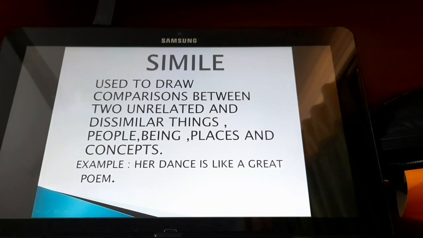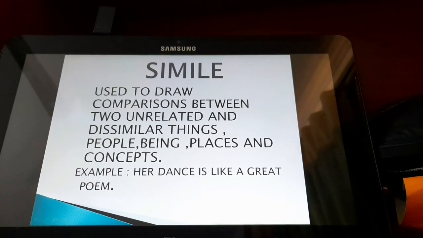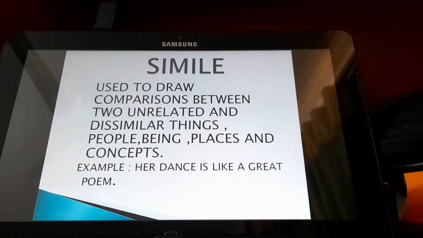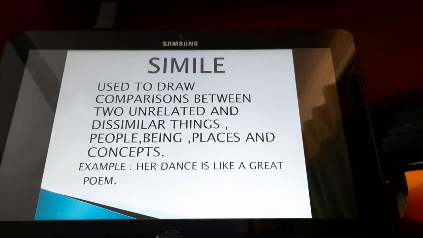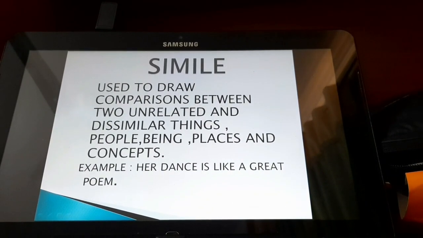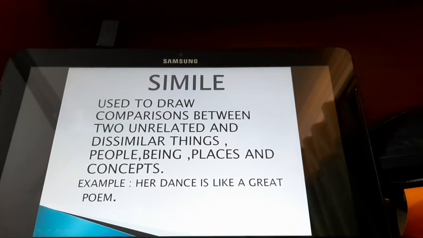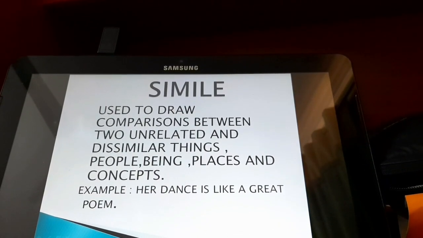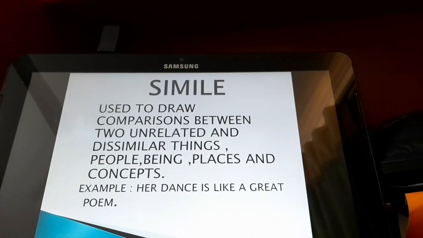Simile. Similes are one of the most commonly used literary devices, referring to the practice of drawing parallels or comparisons between two unrelated and dissimilar things, things which are not related to each other and which are not similar to each other. Some people, beings, places, and concepts. By using similes, a greater degree of meaning and understanding is attached to an otherwise simple sentence. The reader is able to better understand the sentiment the author wishes to convey.